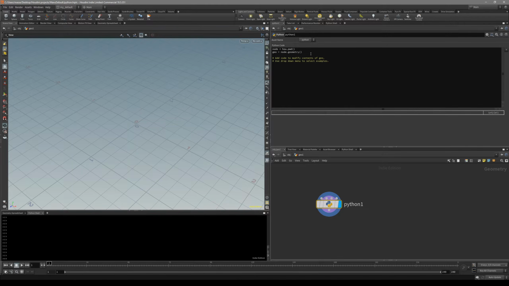You can see there's already a little bit of code written inside it. There's a variable called node and Geo. For Geo, let's not worry about it right now, but for the node, there's actually a function in it. It's pwd. Basically this function is referencing this node inside it. So let's make sure that we can use a print function. Let's print out this variable node like that, and that's it. You can see inside the Python shell, make sure you have opened the Python shell, it's going to print out python1.